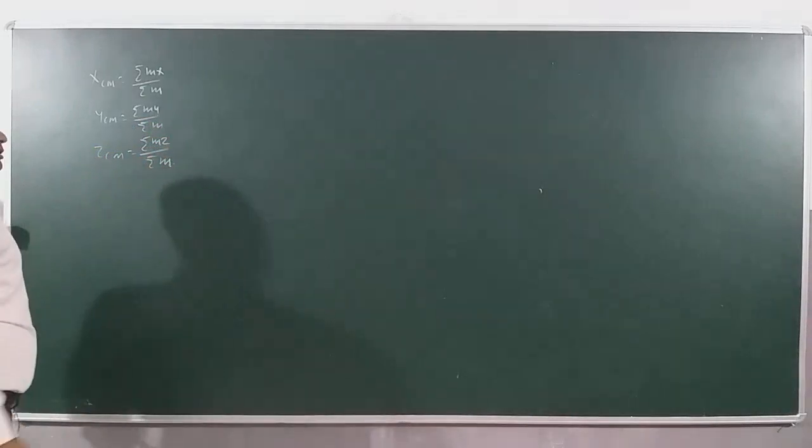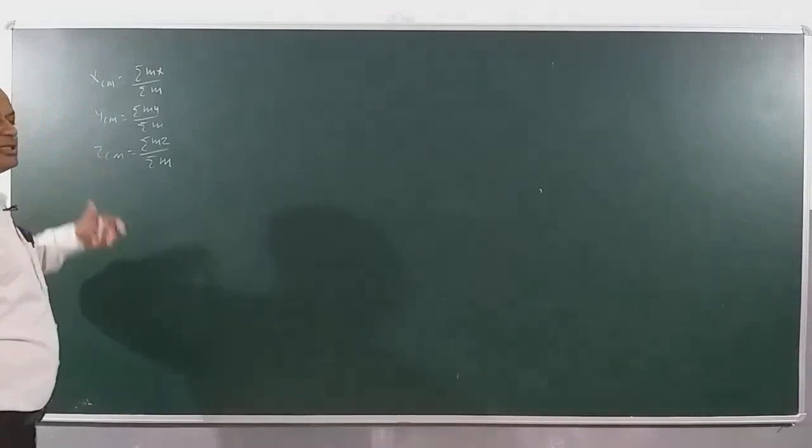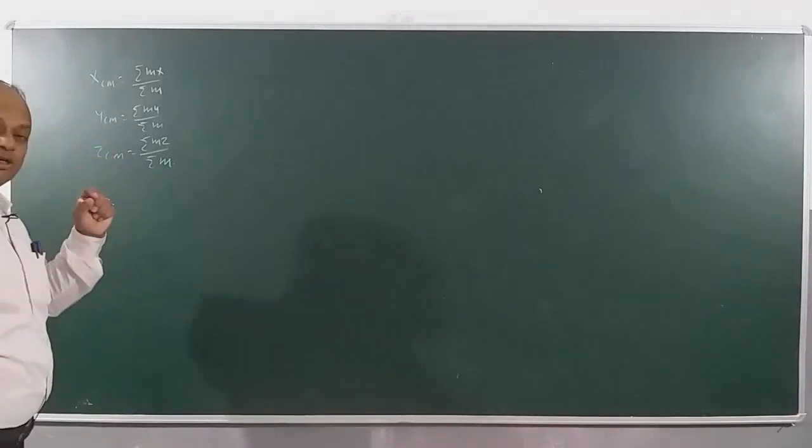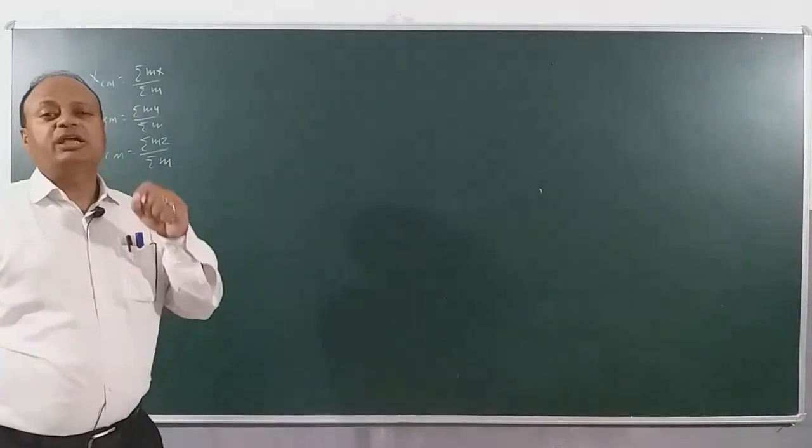So depending upon whether they are in 2-dimensional space or 3-dimensional space, these formulas can be used, but you have to make sure that you are able to find out the coordinate of every point mass.